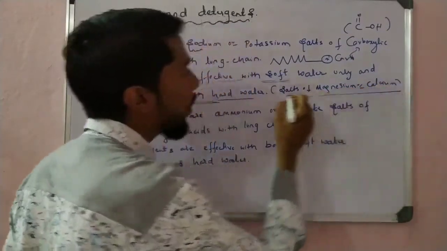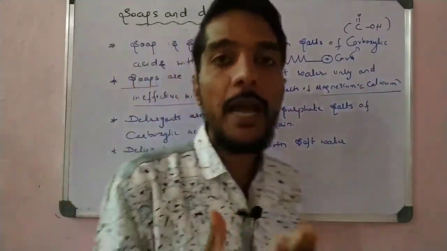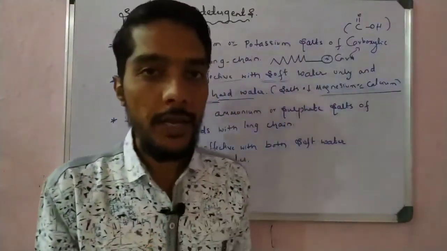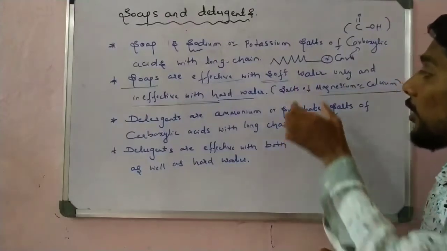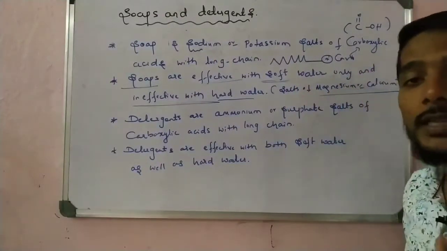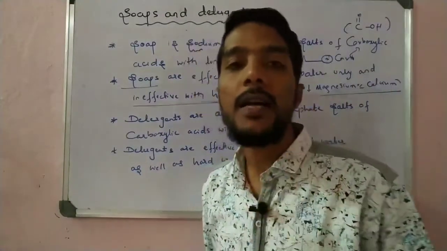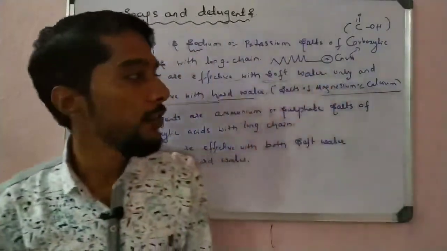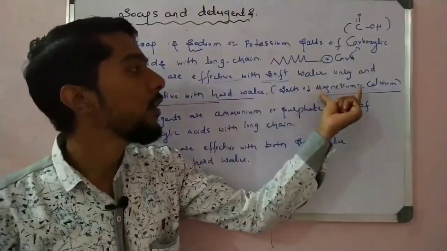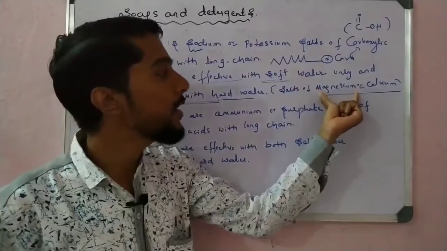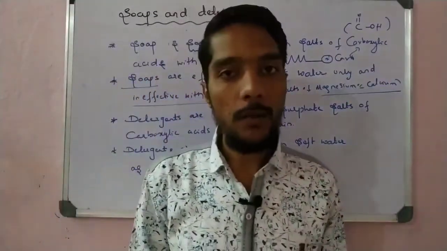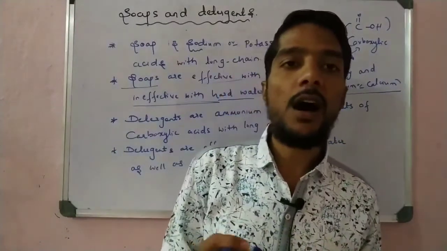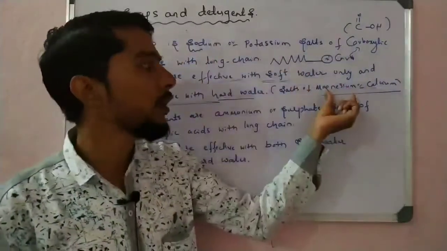When the quantity of magnesium salt and calcium salt is above normal, that is, when there is an increase in the quantity of magnesium or calcium salt in the water, that water is called hard water. Write down the definition. In some areas we observe that hard water is present because of the increase in the quantity of these salts.